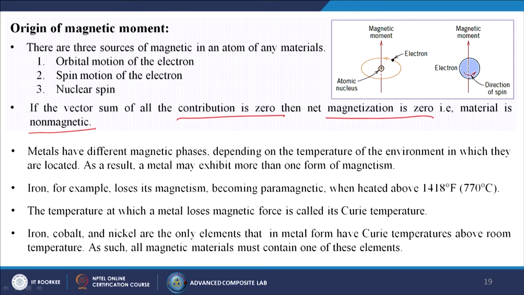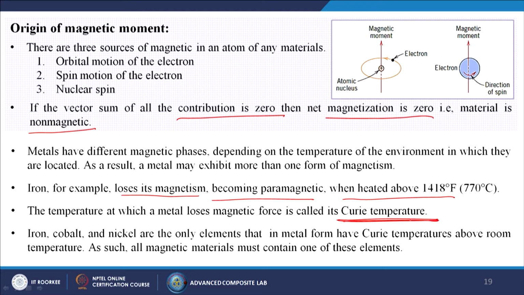Metals have different magnetic phases depending on the temperature of the environment in which they are located. As a result, a metal may exhibit more than one form of magnetism at a time. Iron, for example, loses its magnetism, becoming paramagnetic when heated above 1418 degrees Fahrenheit, or maybe 770 degrees centigrade. The temperature at which a metal loses magnetic force is called the Curie temperature.